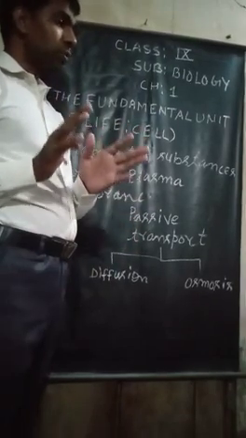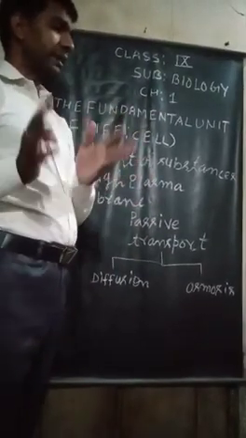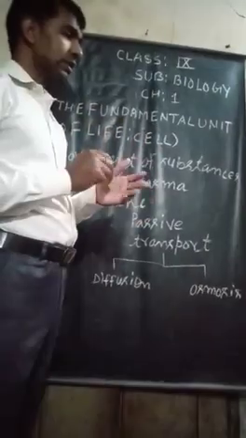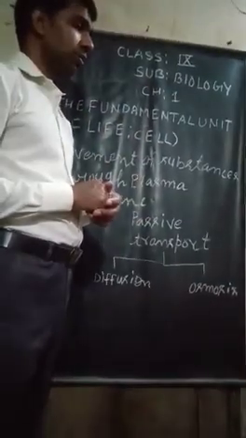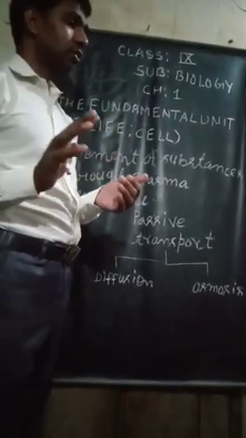The process of movement of substances from the region of higher concentration to the region of lower concentration so as to spread uniformly in the given space is called diffusion.